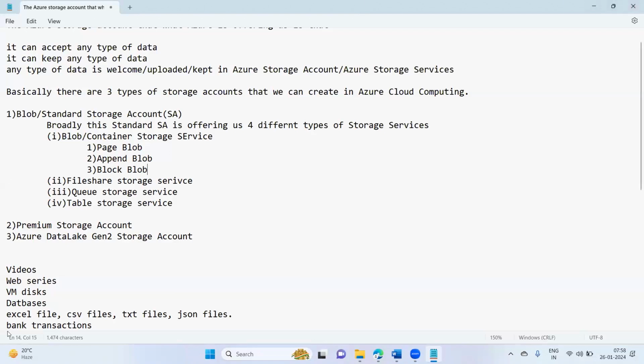Who is offering these storage services again? These storage services are offered by this blob or container storage service. The blob and container storage service is part of our standard storage account. The standard storage account is part of our Azure storage account.